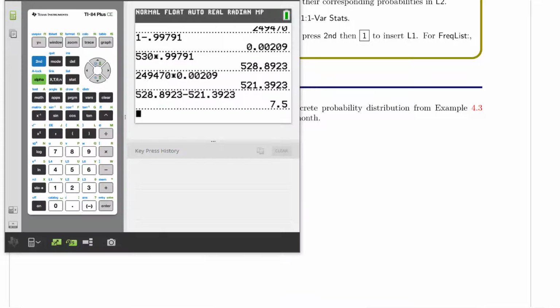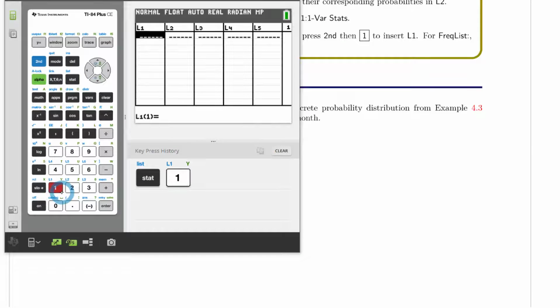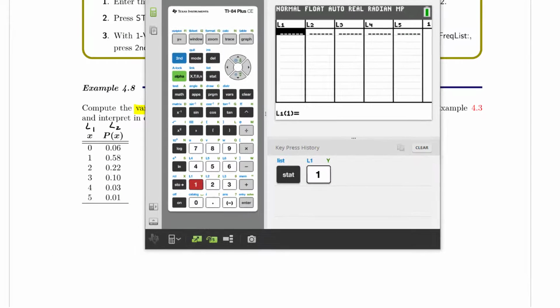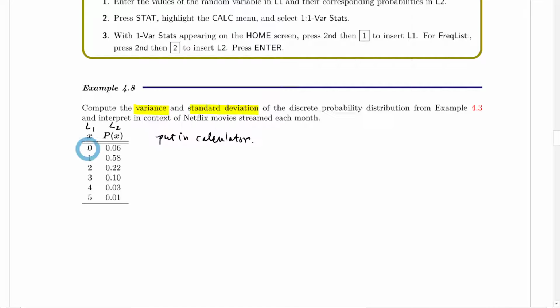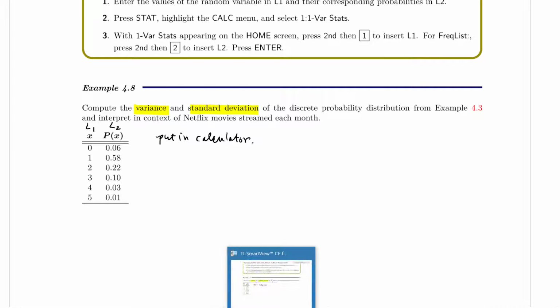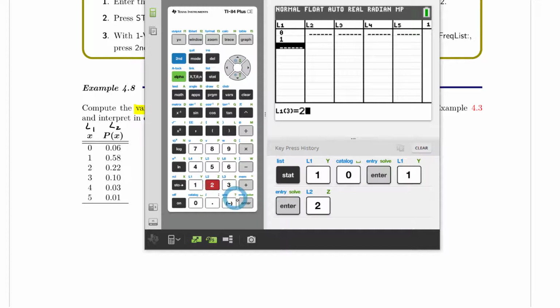So if we go to our calculator, let's go to stat and go to edit. I'll put those Netflix table values in: 0, 1, 2, 3, 4, 5.